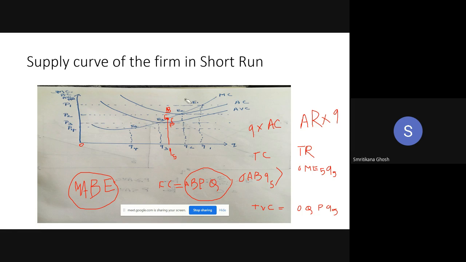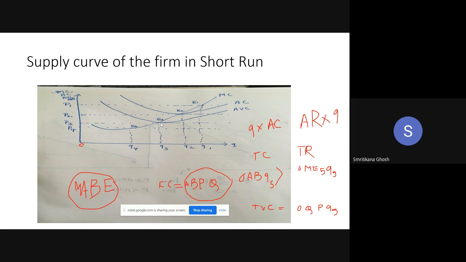Look, where is your P3? P3 is just at the minimum of AVC. If you are at P3, that means your equilibrium is at E3, the minimum of the AVC point. Again, this is a loss, because average cost is more than your average revenue. But if you stay in the industry, your total loss will be the total fixed cost.